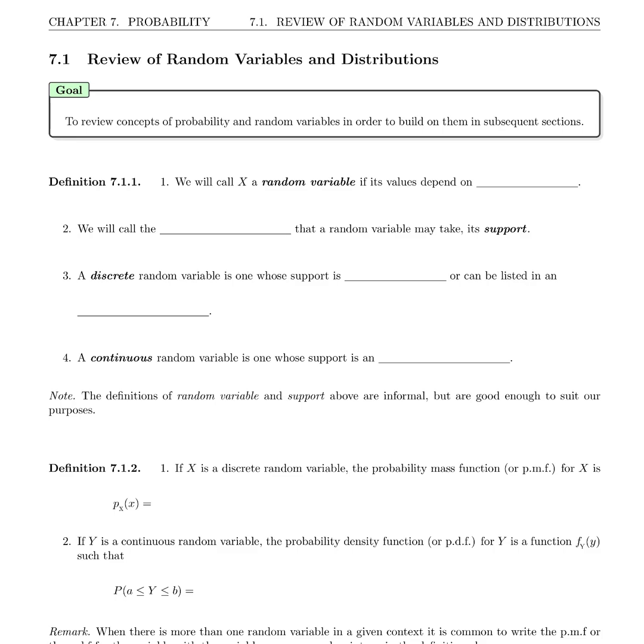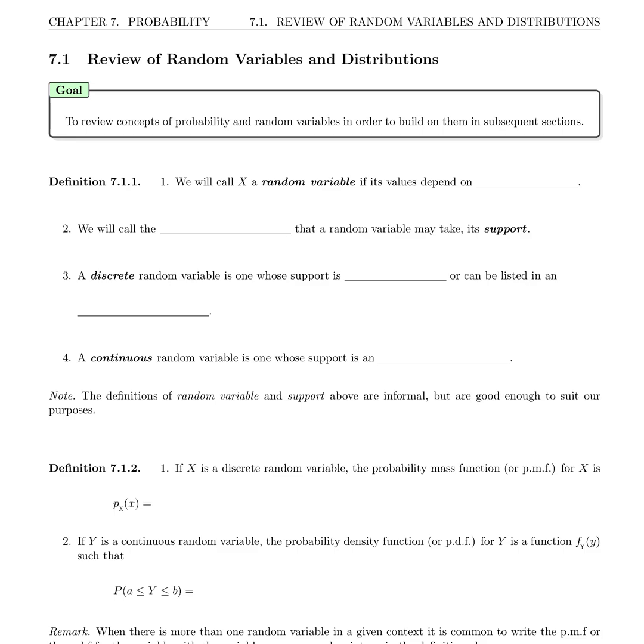Welcome to the first video in Chapter 7 on the probability of several variables, where we'll start Section 7.1, where we're going to review random variables and their distributions. The goal of this section is to review concepts of probability and random variables in order to build on them in subsequent sections. The assumption here is that you have seen these concepts in a previous course.